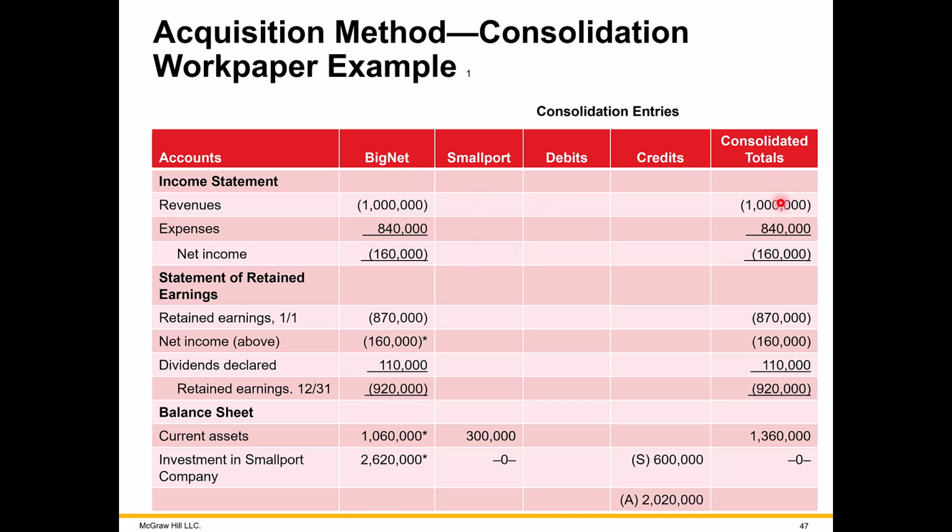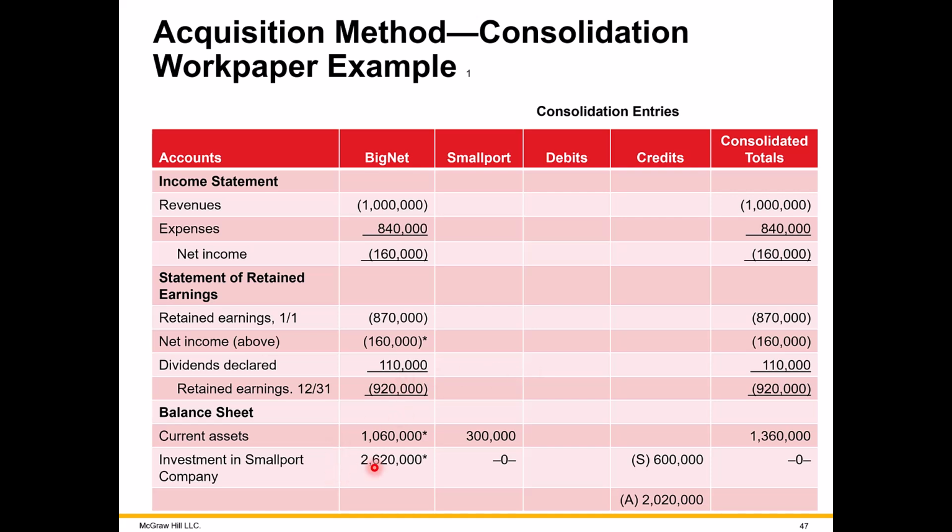So in other words, only the revenue and expenses of the parent are reported on the consolidated financial statements at the time of the initial acquisition. Even the retained earnings statement, you're only including retained earnings, dividends, and the balance of the retained earnings of the parent on the consolidated financial statements.